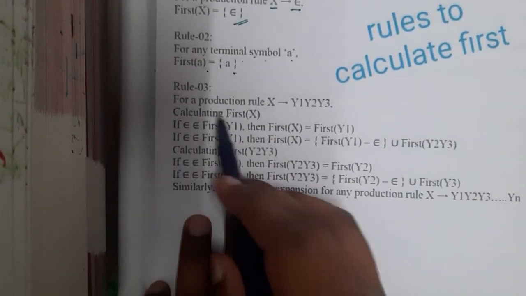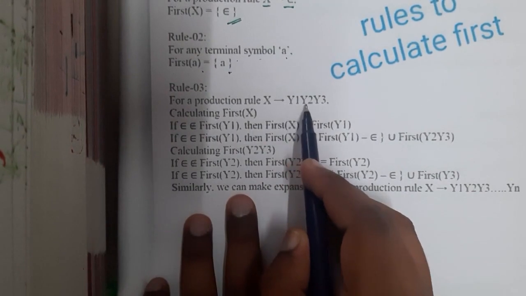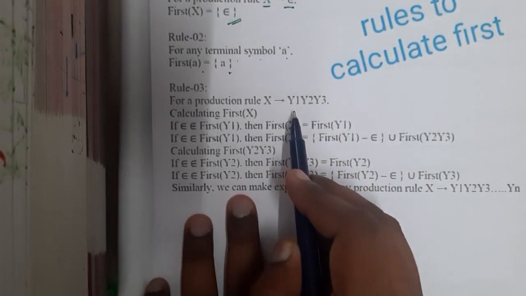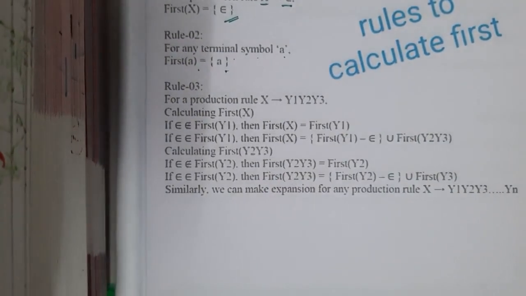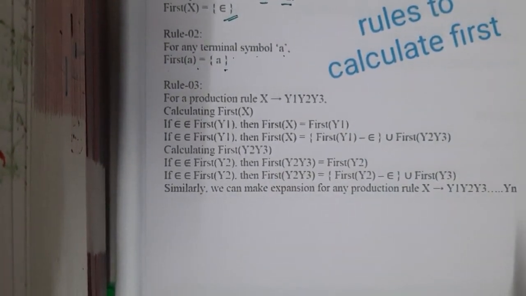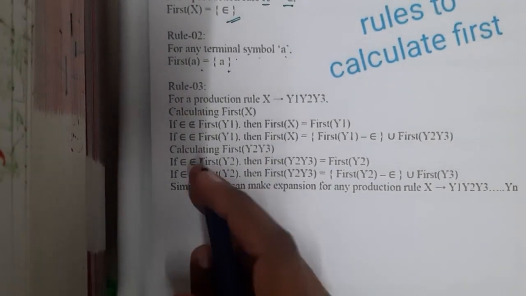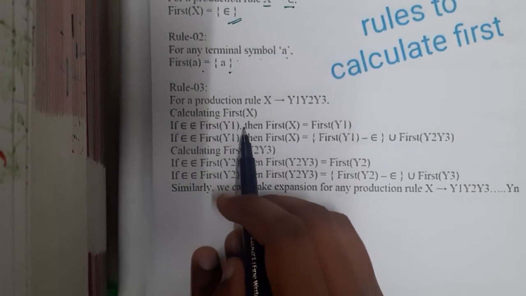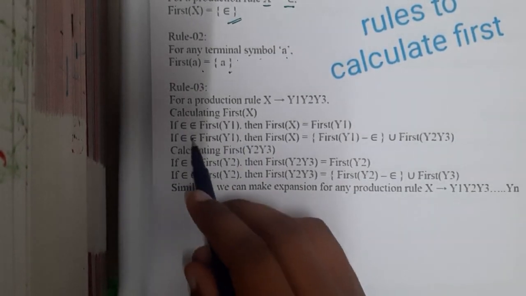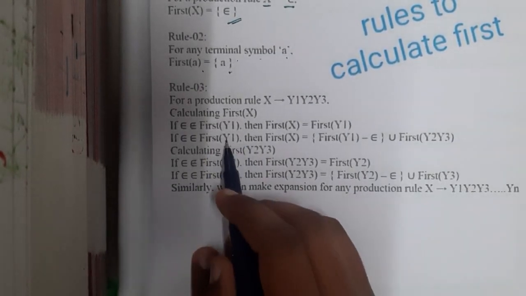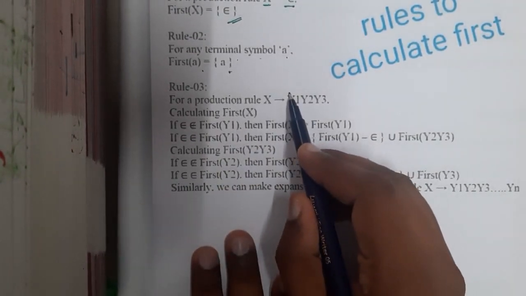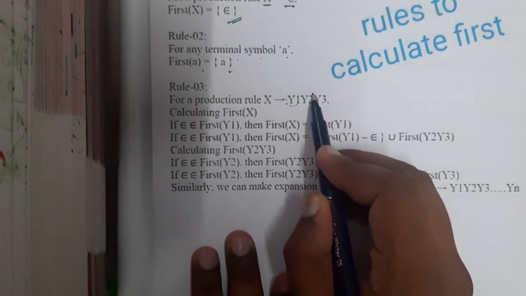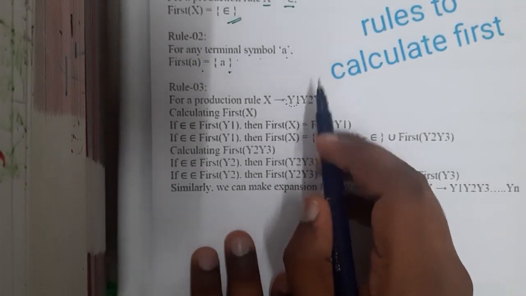Similarly, for a production x implies y1 y2 y3, where y1 y2 y3 are non-terminals, in that situation you'll be going inside it. So calculating first of x is nothing but first of y1 in that way. Similarly, if first of y1 is epsilon, then you'll be substituting epsilon in place of y1, guys. Then you will be calculating the first of y2. So in that way it continues, guys.